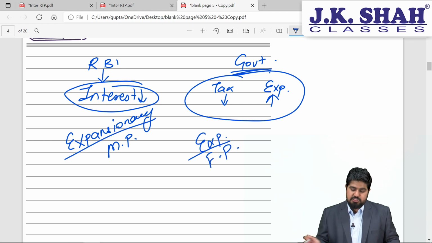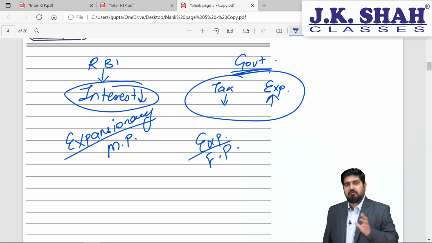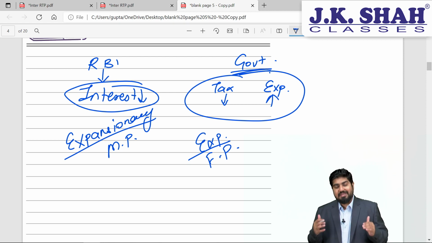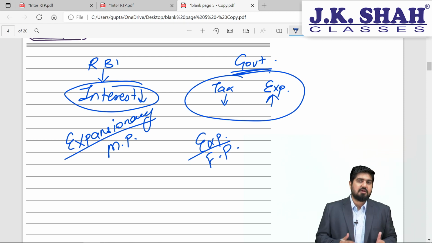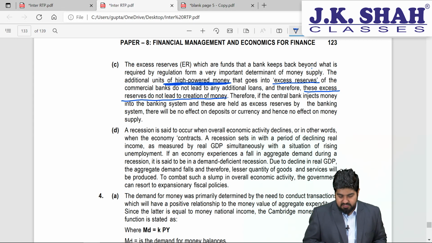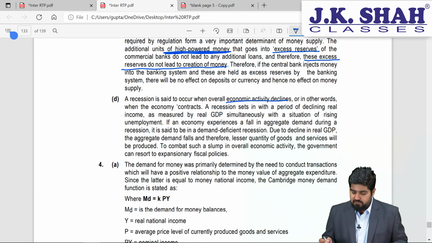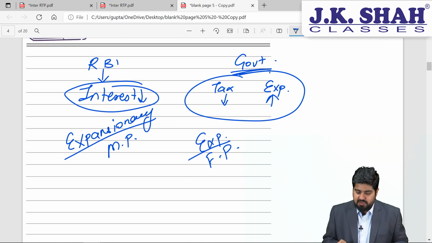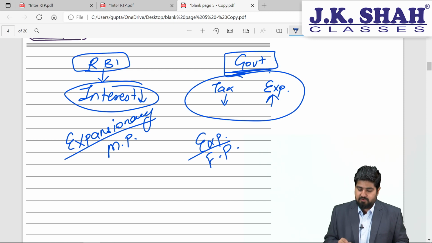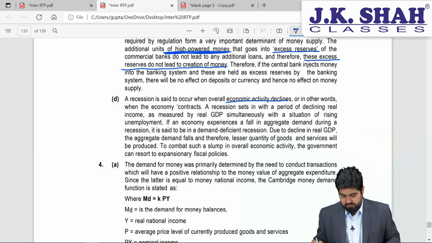So expansionary monetary policy and expansionary fiscal policy are the two policies to be followed by RBI and government respectively in order to regain the confidence in the market and to lead towards market growth. The same answer can be seen here, students. A recession is said to occur when economic activity declines. Now what we have to do is find the right policy which will increase the demand in the market by RBI as well as the government. The same thing is given here in the theoretical format. You can write that in your own words, no problem at all.